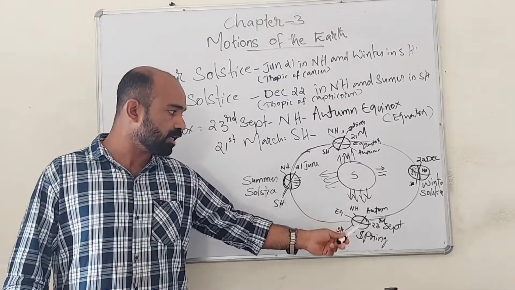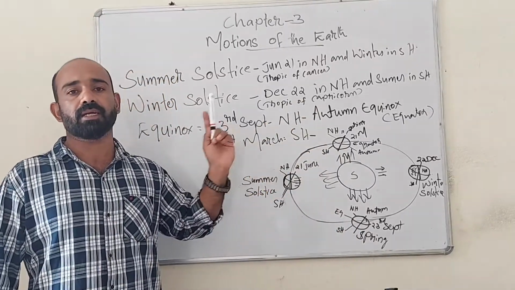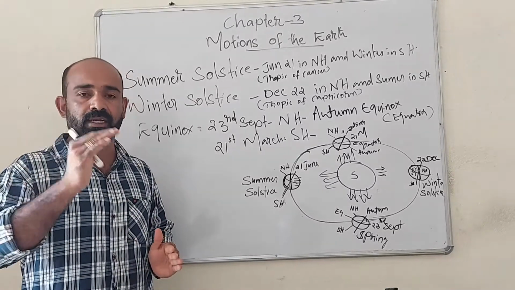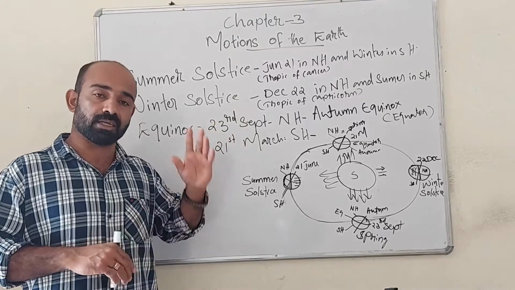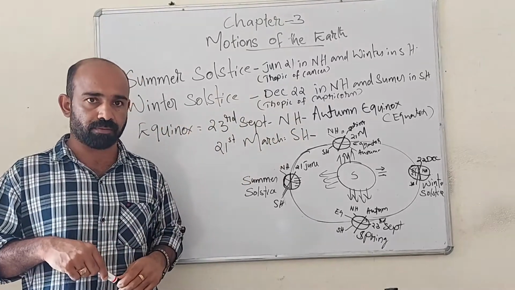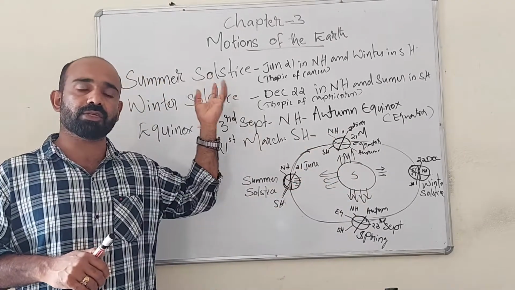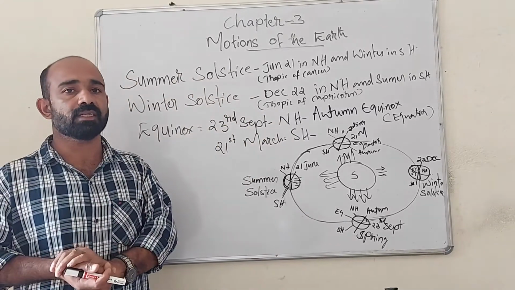Exactly, from 23rd September to 21 March, there will be continuous daylight in the South Pole and continuous darkness in the North Pole. The same way, from 21 March to 23rd September, continuous daylight will be there in the North Pole and continuous darkness will be there in the South Pole.